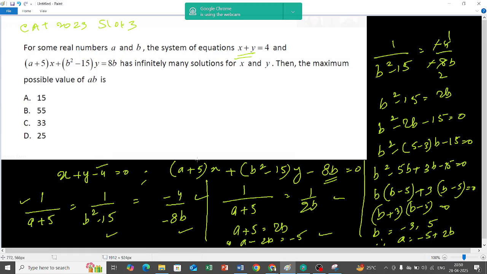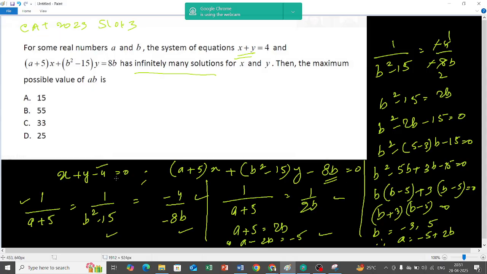Okay. For some real numbers a and b, the system of equations x plus y equals 4 and a plus 5x plus b square minus 15y equals 8b has infinitely many solutions. So infinitely many solutions means what will happen? Whenever you have infinitely many solutions, you have to put all the things on the left hand side. So x plus y minus 4 equals 0. Then a plus 5x plus b square minus 15y, then 8b on the left hand side equals 0.